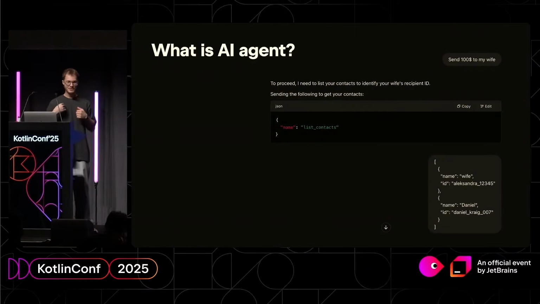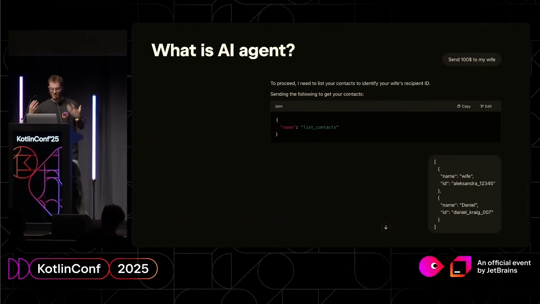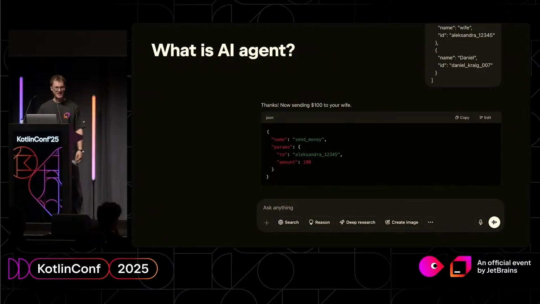And I also follow the agreement. I also reply in the JSON format, like name, wife, ID of my wife, name, Daniel, ID of Daniel, and many others. And it says, thanks, now I'm sending $100 to your wife. And it uses, again, the agreed JSON format: name, send money, parameters, exactly the ID of my wife, amount, exactly $100.